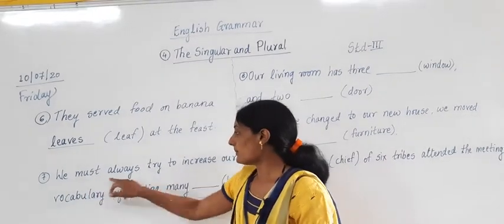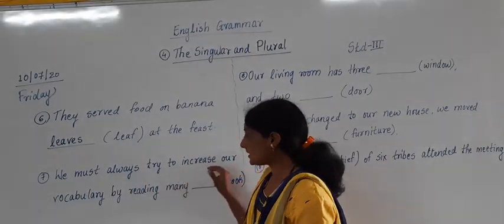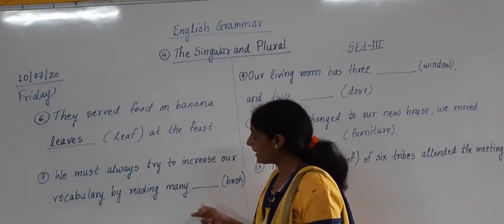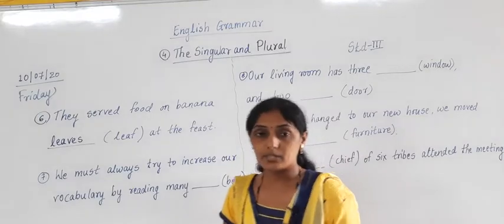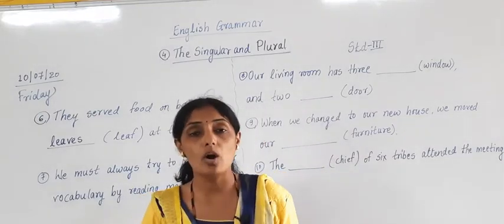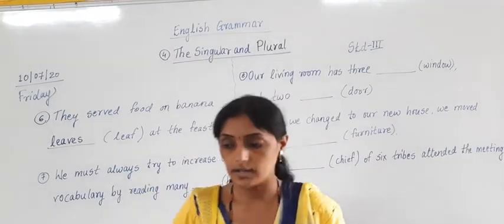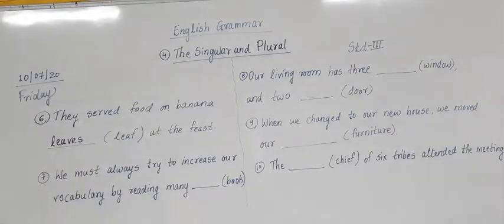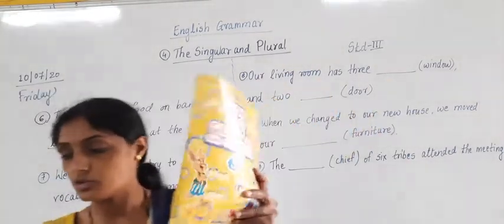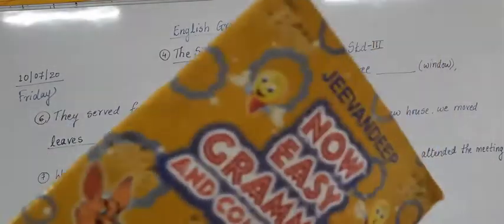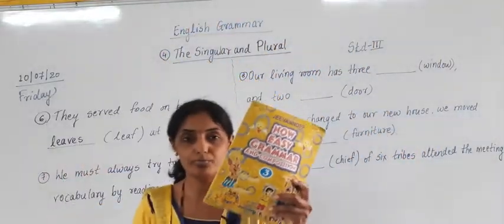Second one, we must always try to increase our vocabulary by reading many books. Now here in the bracket, book is given. When I am talking about one book, it is singular. Correct? Students, do you know I have one book with me? I have an English grammar book with me.